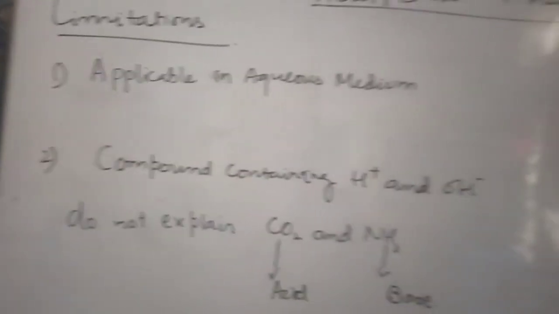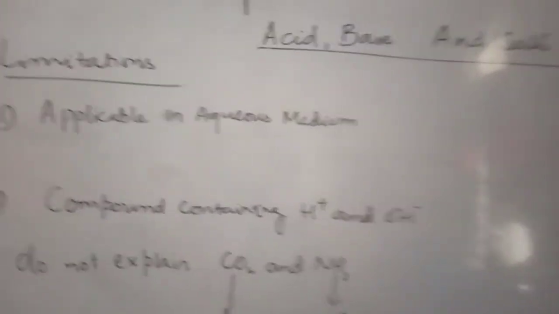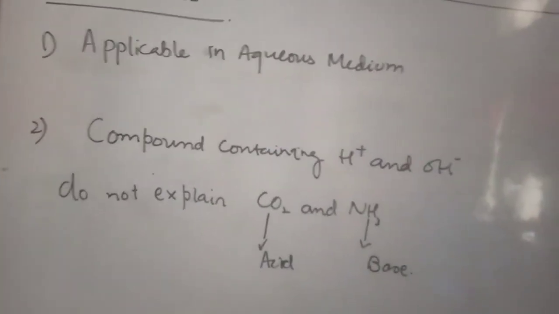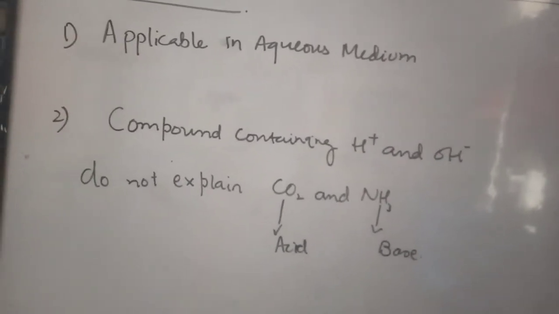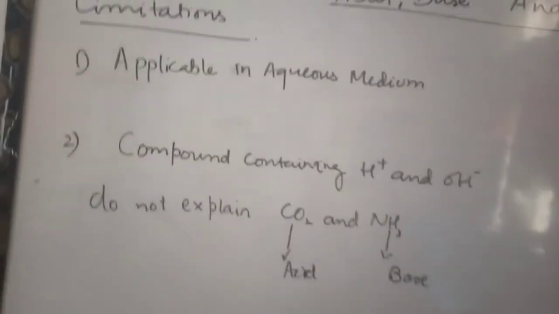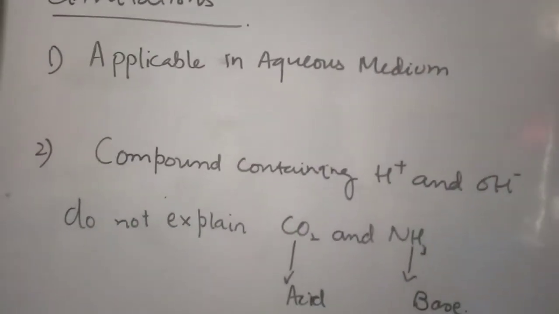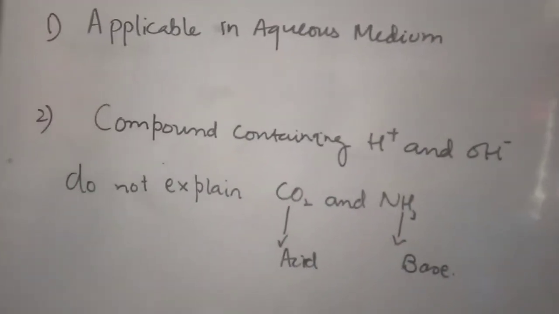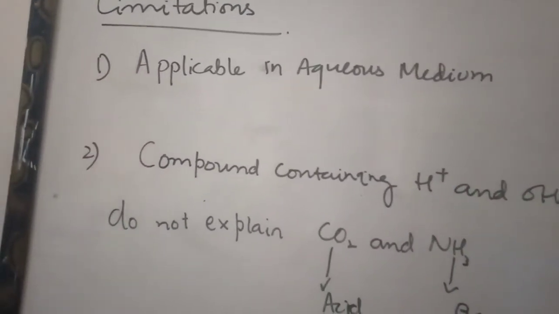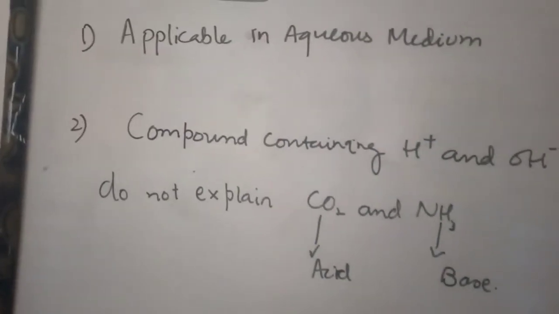If we talk about questions in the board exam, the Arrhenius concept can come as a long question, and you have to write the definition as written in your book in italic form, along with the examples. The question on limitations also comes in the short questions: what are the limitations of the Arrhenius concept, limitations, not the defects of the Arrhenius concept.